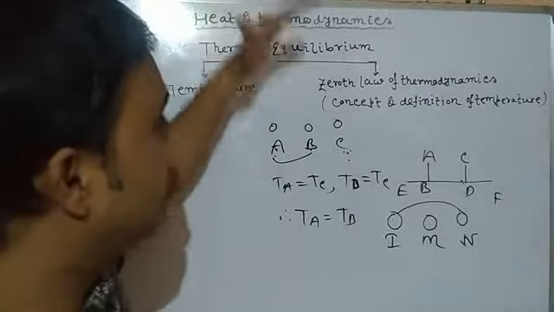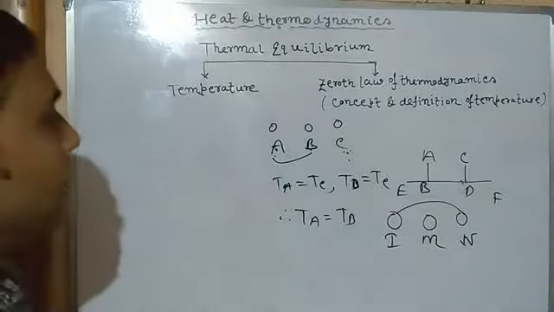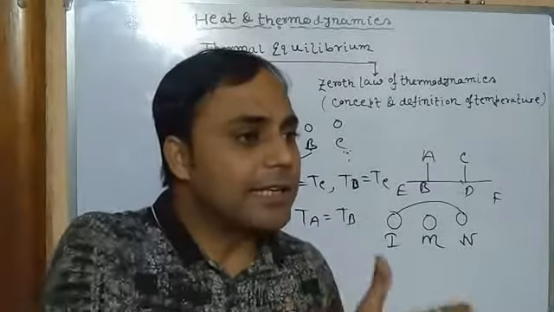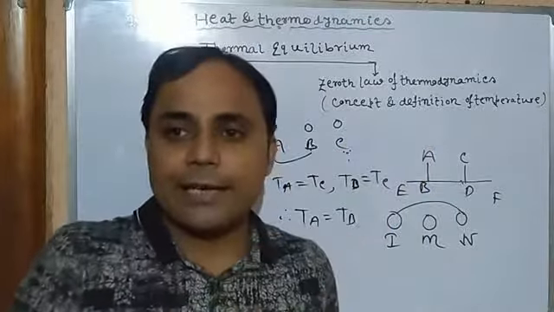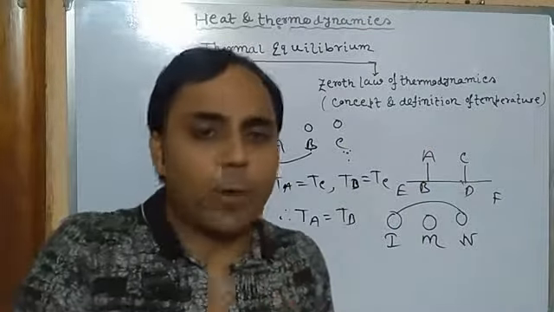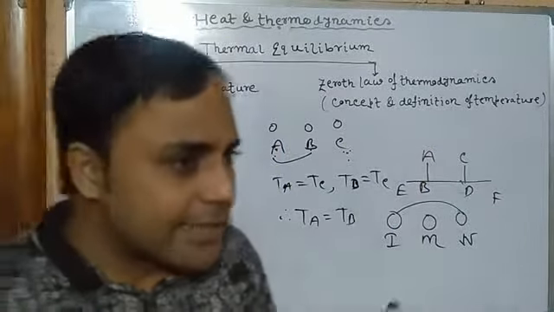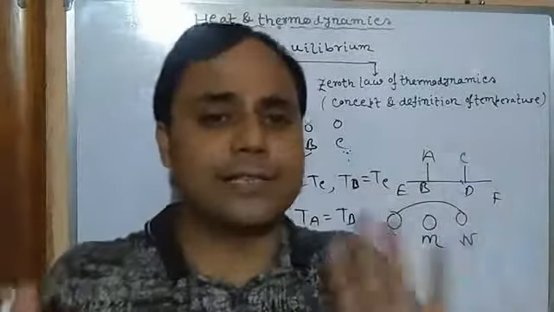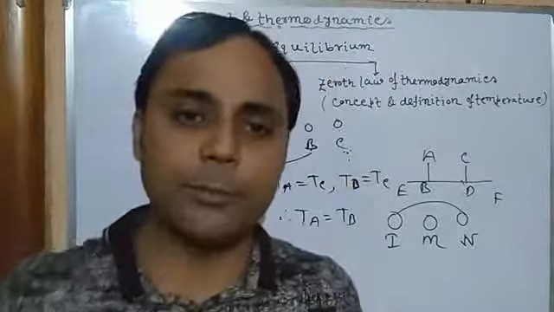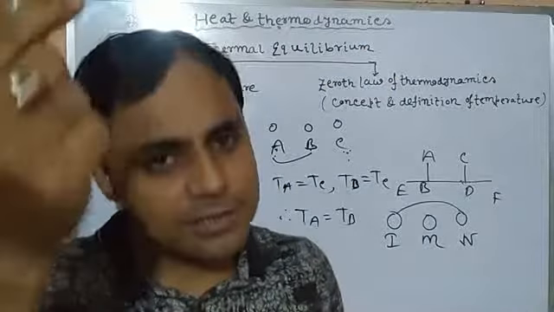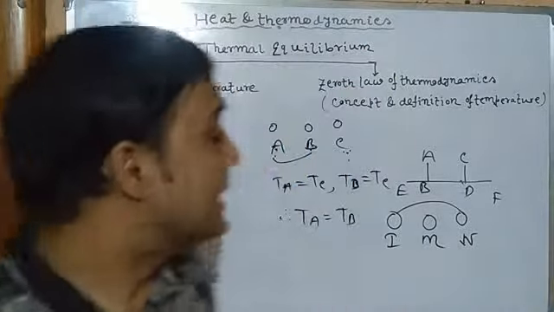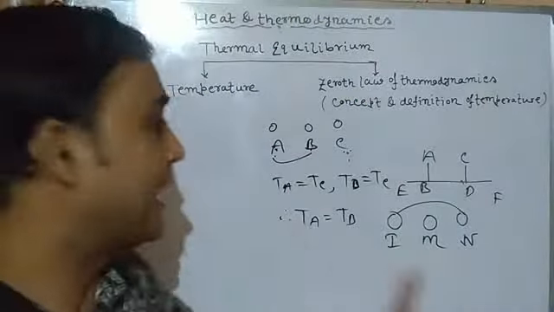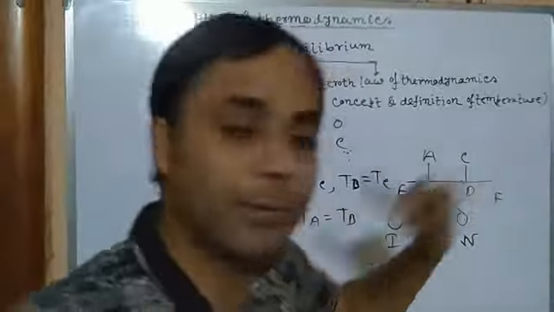So what is the significance of the zeroth law of thermodynamics? From that we know that every body has a characteristic property, and if it is equal with other bodies, then in that case we can say they are in thermal equilibrium. Clear? And what is that? That is temperature. Again I am saying, from the significance of the zeroth law of thermodynamics we get the concept and definition of temperature.